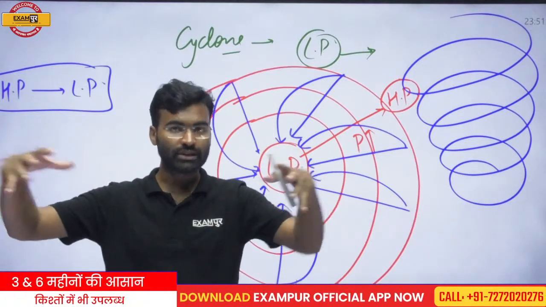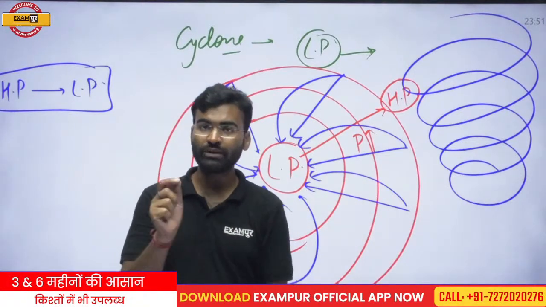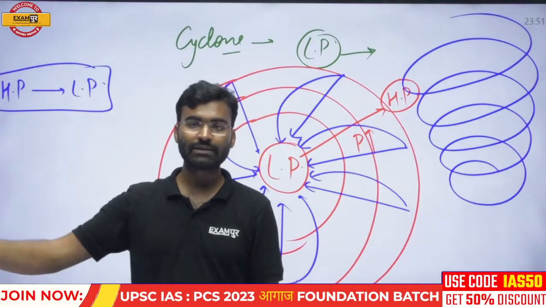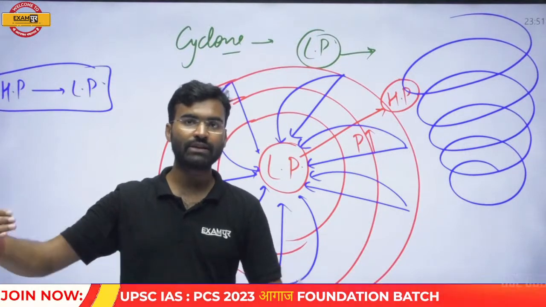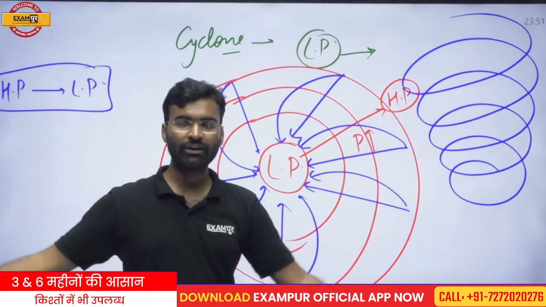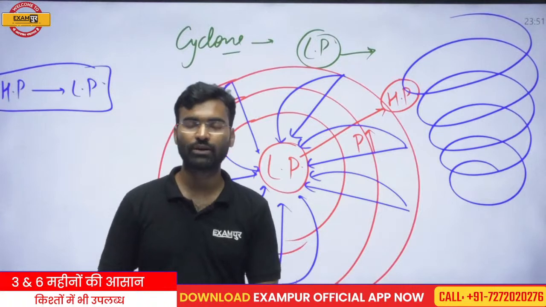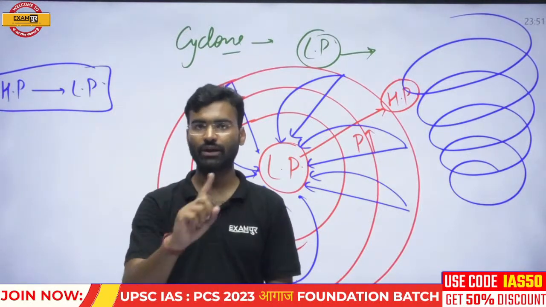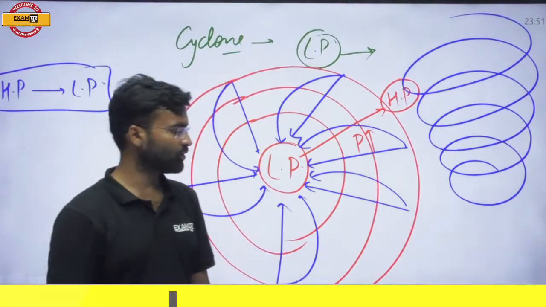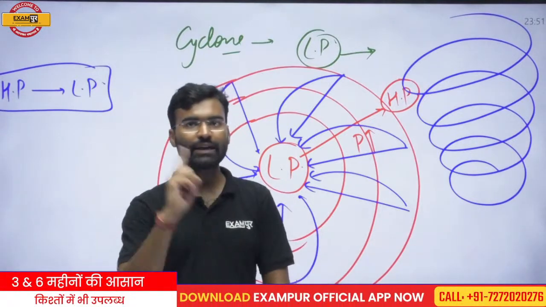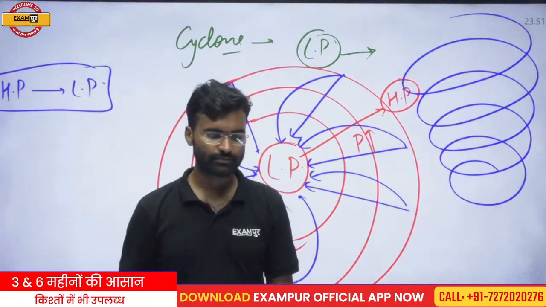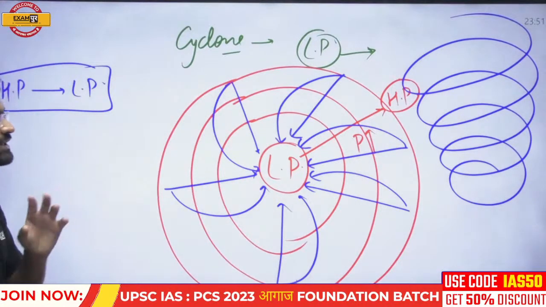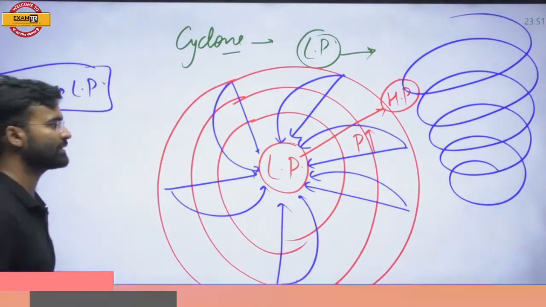If wind converges at this area, due to the impact of the Coriolis force, according to Ferrel's law, it converges in a circulatory manner and moves upward in circulation. So this is the zone where the wind converges and moves upward in this manner. This is the origin of the cyclone.